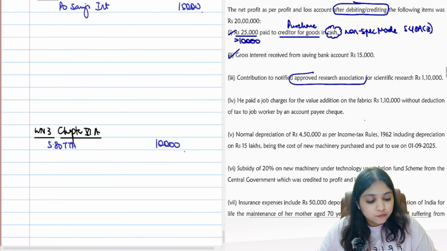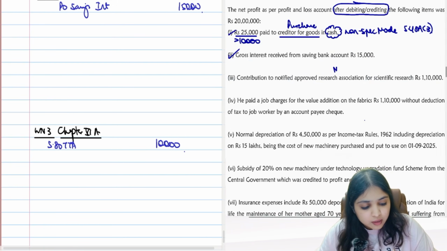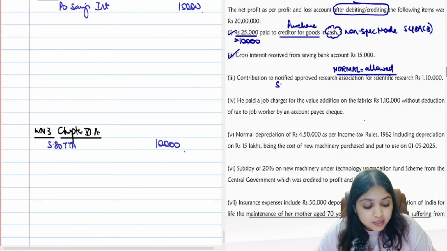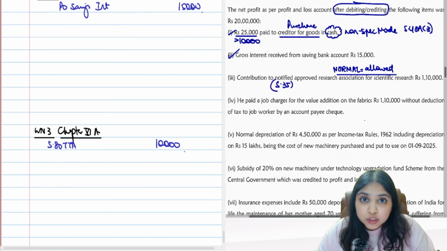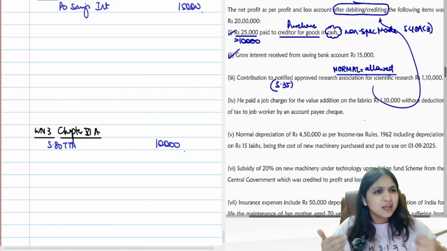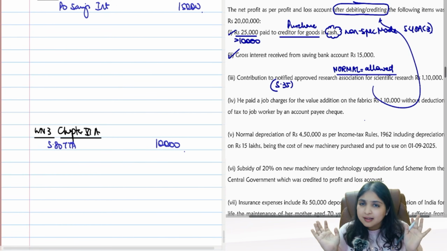Contribution to approved research association for scientific research, 1,10,000. Slowly. In normal regime, allowed or not allowed? In normal regime, this is going to be allowed, guys. Contribution to outsider for scientific research, section 35, will be allowed. Right now we are computing as per normal regime only. It is already debited to P&L account. Anything left for me to do? Nothing is left for me to do.